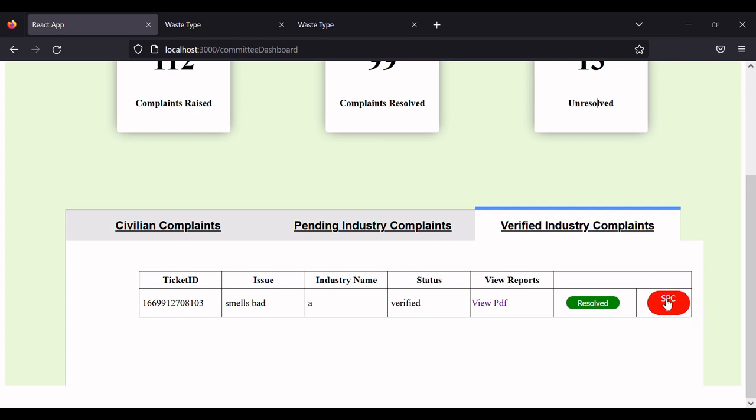So if the governing committee clicks on this SPCB button, then the visit would be scheduled of SPCB to that particular industry, and SPCB means State Pollution Control Board. And if the governing committee clicks on the resolve button, then automatically that request would be